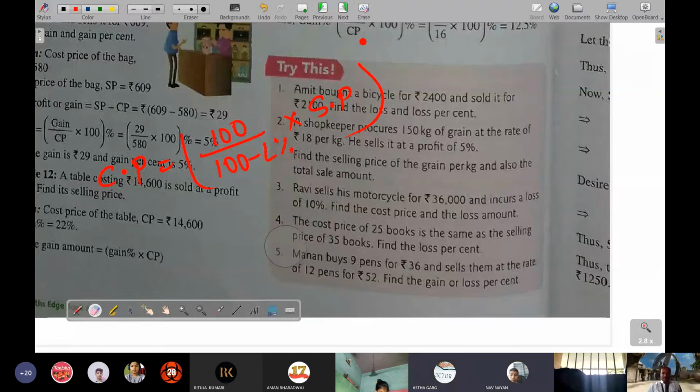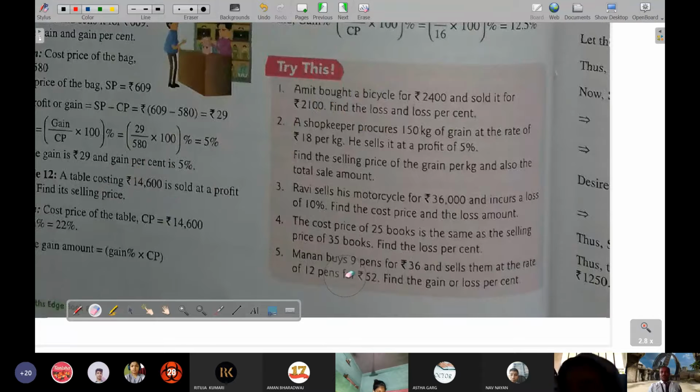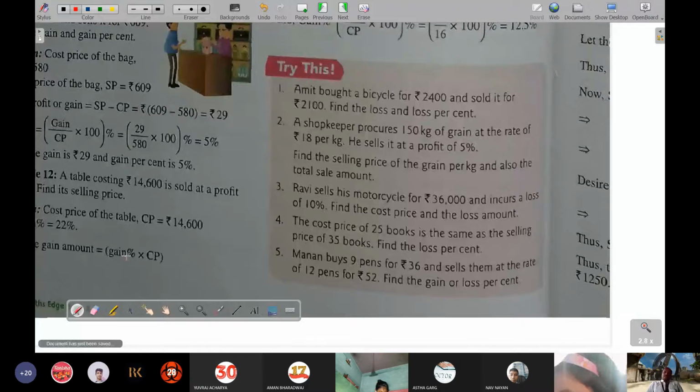Sir, four. Fourth number. Okay, so let's see the fourth number. In the fourth number, it has been said the cost price of 25 books is same as the selling price of 35 books. Find the loss percent. Now, what you will do, you will assume over here. Let the cost price of one book be 1 rupee, or X also you can take.